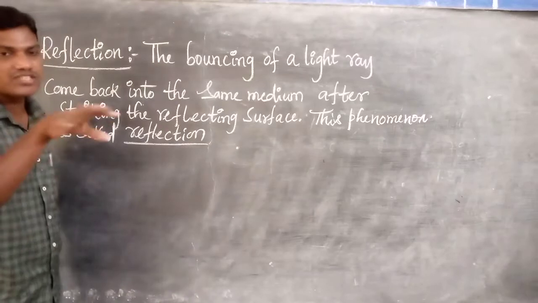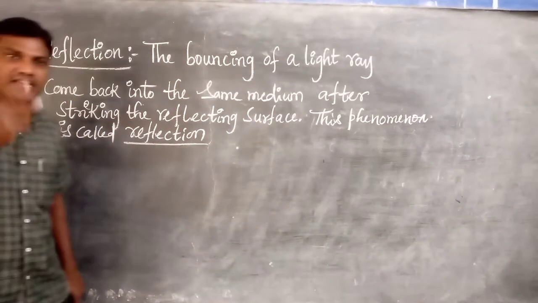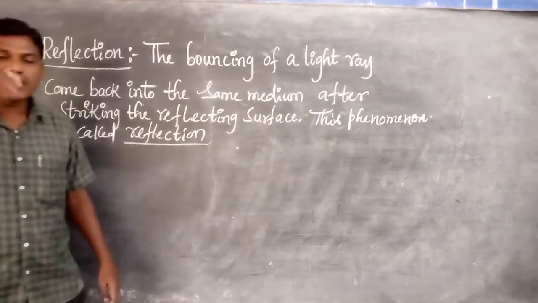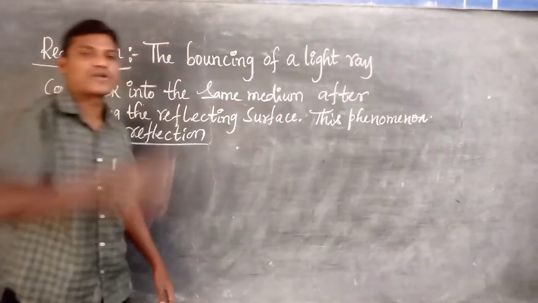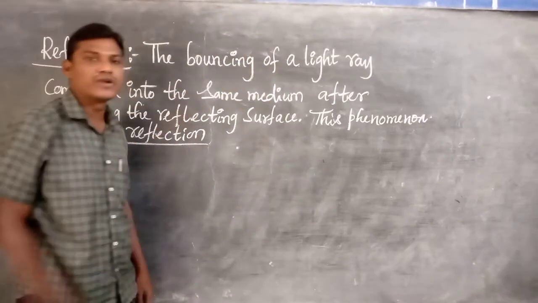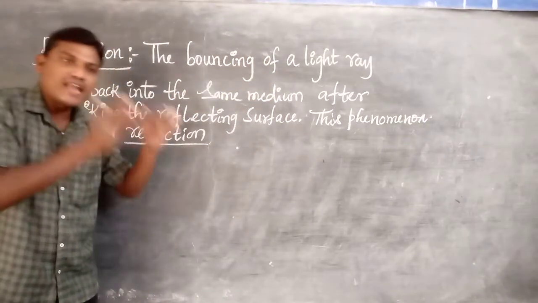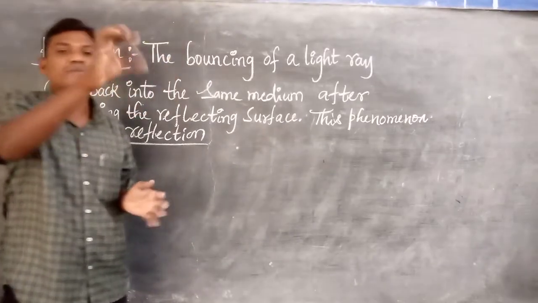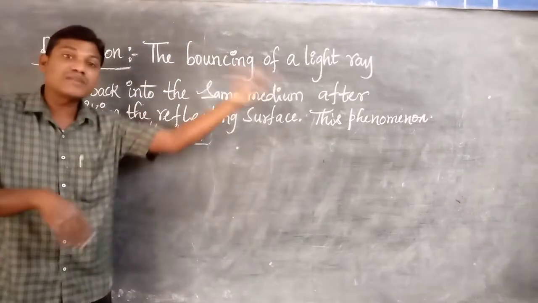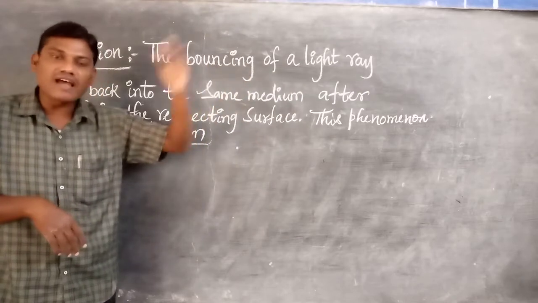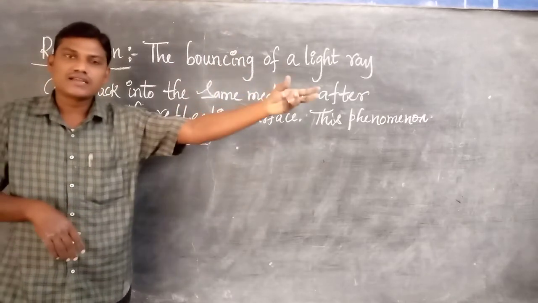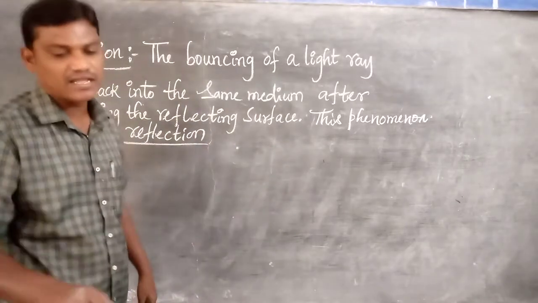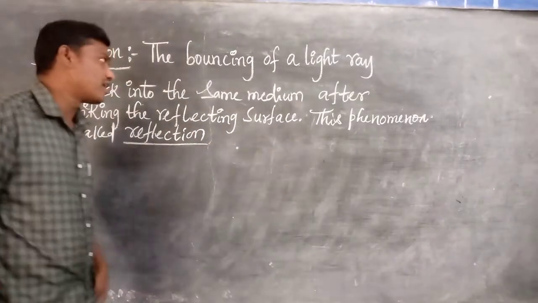These are some important points. Listen, among these, two points are very important for us in this chapter. Light travels in rectilinear propagation, it's nothing but a straight line path only. And the speed of light in air or vacuum is 3 into 10 power 8 meters per second. But the speed of light in other mediums rather than air or vacuum, like water, glass, kerosene, changes, and that is discussed in the higher standard level, like 10th standard.